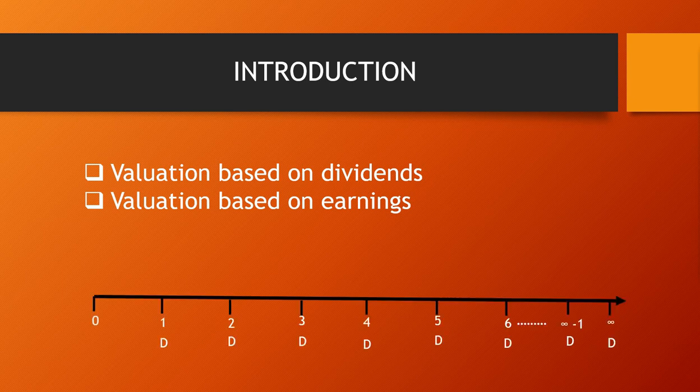Previously we have learned that dividend is paid every year and the dividend is paid till infinity. So how are we going to value it? Whenever we talk about valuation based on earnings, first of all the question arises: what do you mean by the word earnings? Here earnings means what the company is earning by investing the amount.